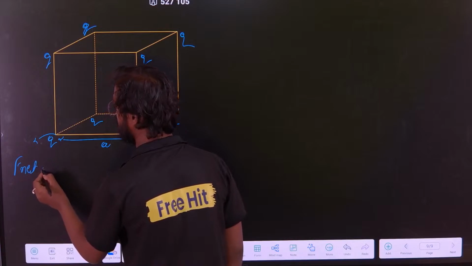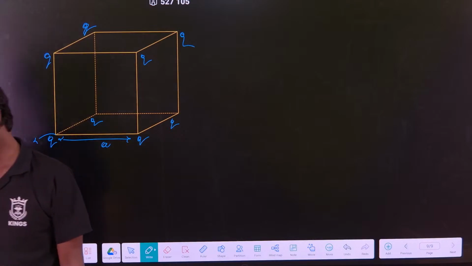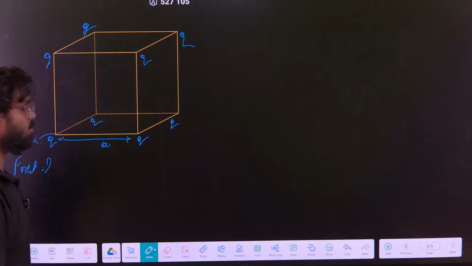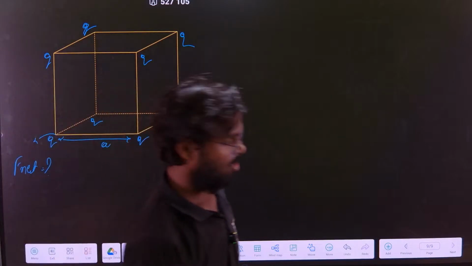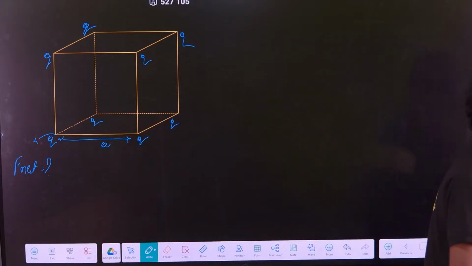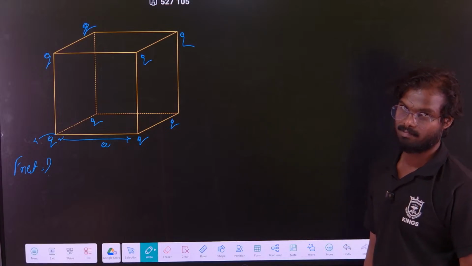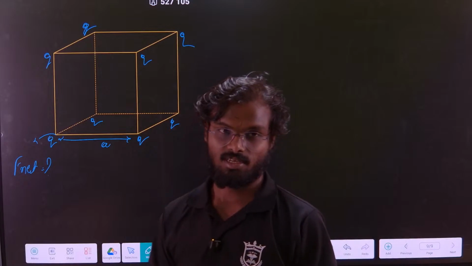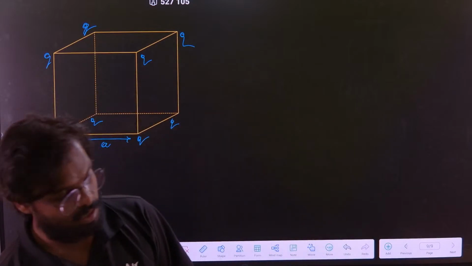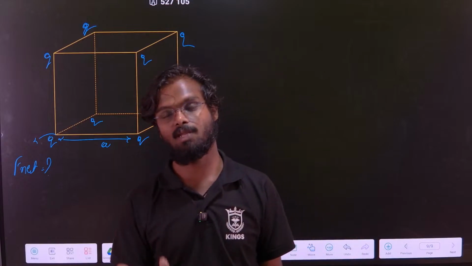Find this F net. Solve. Now here you can't simply apply the normal formula. If you apply it, you won't get the answer easily. That is very difficult. So here we have to use the vector form. Try to understand where you have to use which formula. Mostly NEET students are always confused about where to apply the vector formula and where to apply the normal formula.